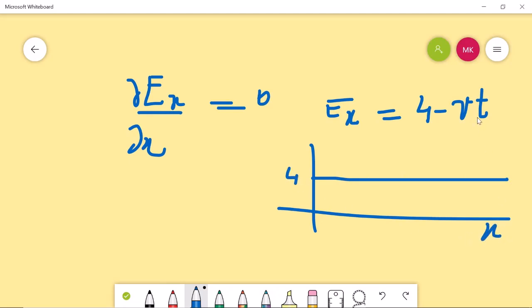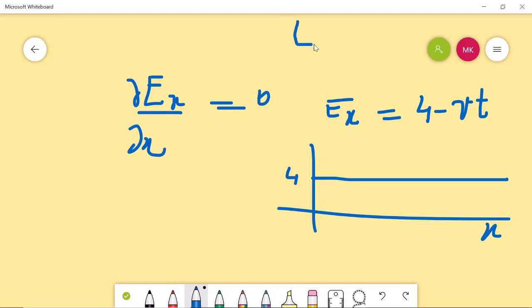Now, if you vary the time, it will be shifted, but it will not look like a wave because it is already a constant value. So if you vary with time, it will not represent a wave motion. It will not look like some function is moving in the x direction, but it will remain the same function. So this function, which is a linear function of time, will not exhibit any wave motion.